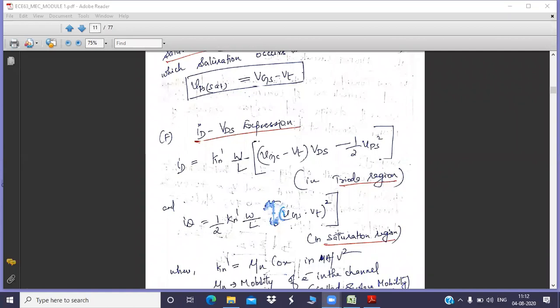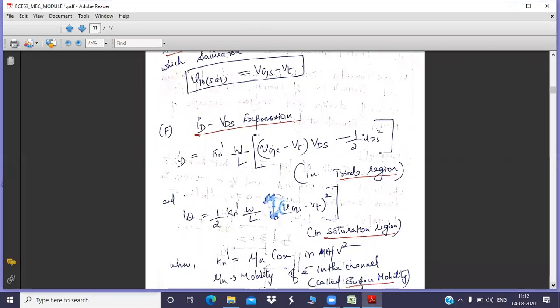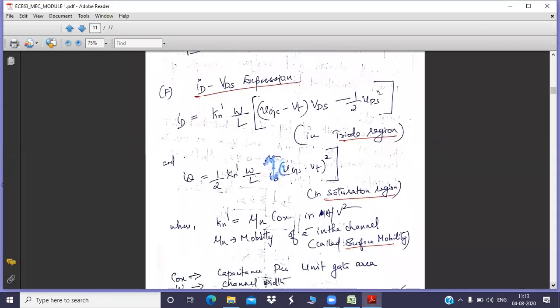So in saturation, what is the difference? Here you have half Kn dash W by L into (VGS minus VT) the whole square. Now I need to define all the parameters mentioned in this equation. So what is Kn dash? Kn dash is nothing but mu n into COX. I told you yesterday that while constructing a MOSFET, you have an oxide layer, isn't it? And that oxide layer has a thickness, isn't it?